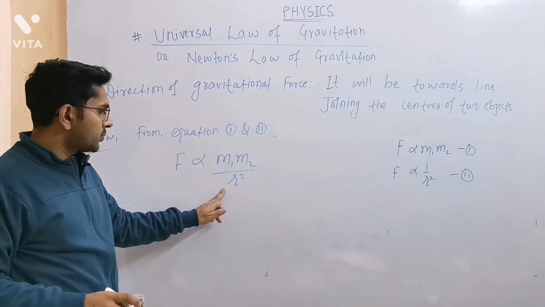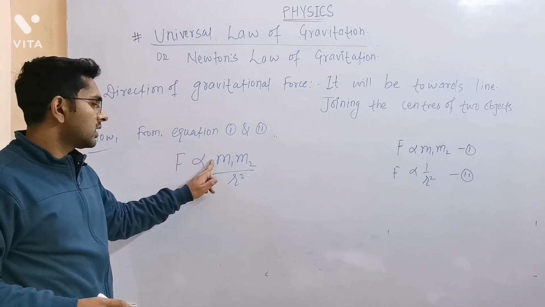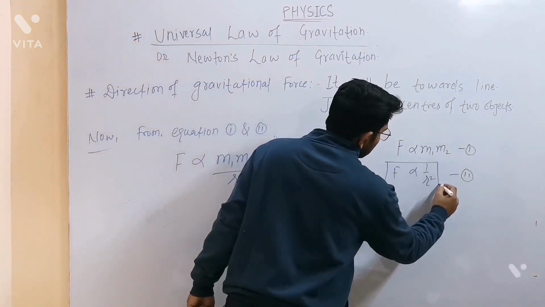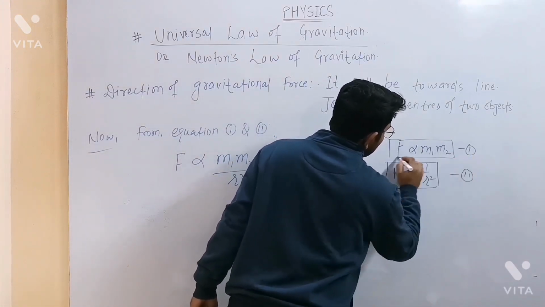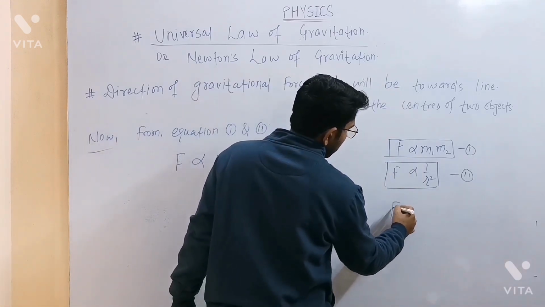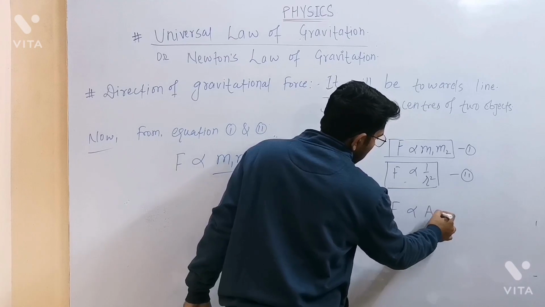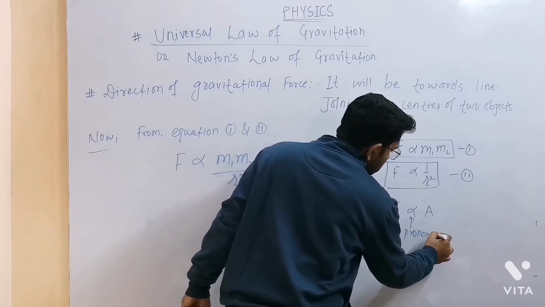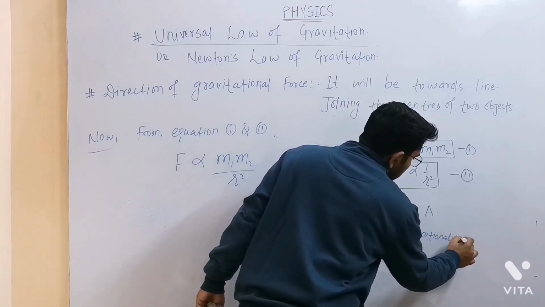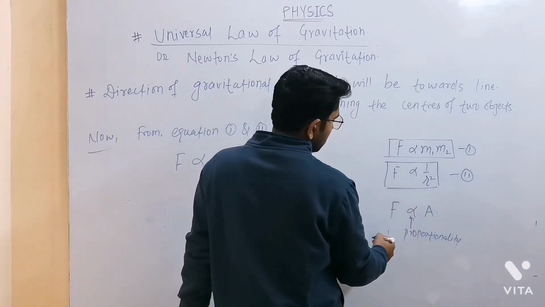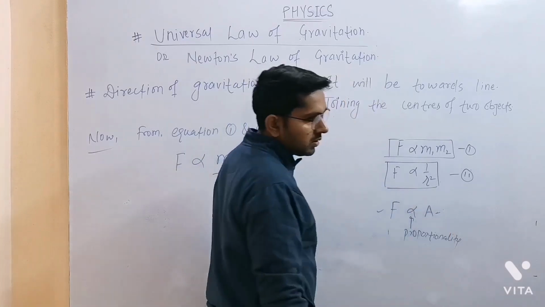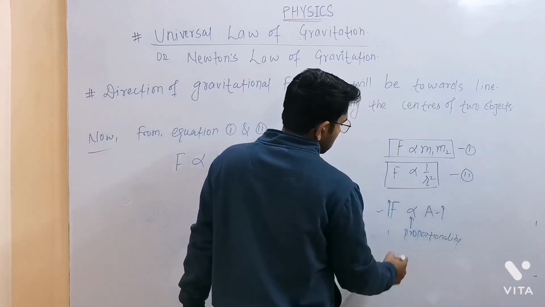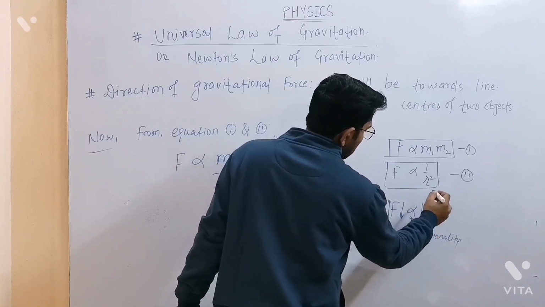So after combining, you can verify the statement. F is inversely proportional to the square of the distance between them, and F is directly proportional to the product of their masses. Now what is inverse and what is direct relation? In a nutshell, if I am saying F is directly proportional to a quantity A, this is called the proportionality sign. If it is directly proportional, both quantities will be in the numerator. If F increases, A will also increase. If F decreases, A will also decrease, and vice versa.